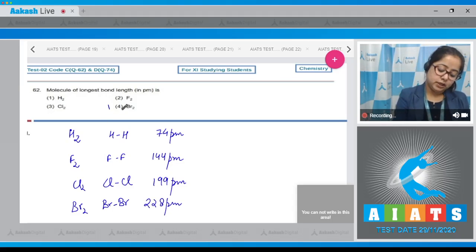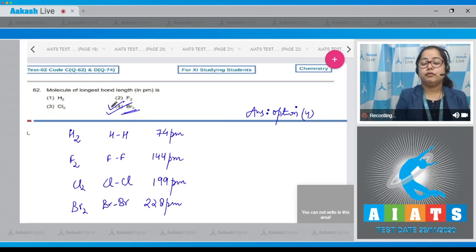So it is very clear that the correct answer is option number 4. And also we have discussed that larger size atoms form molecules with larger bond lengths. So again it is very clear that the bond length of Br-Br in Br2 is longest.